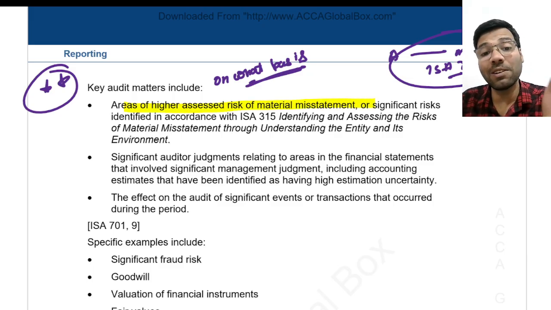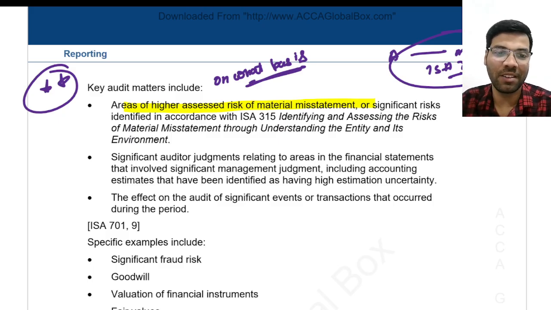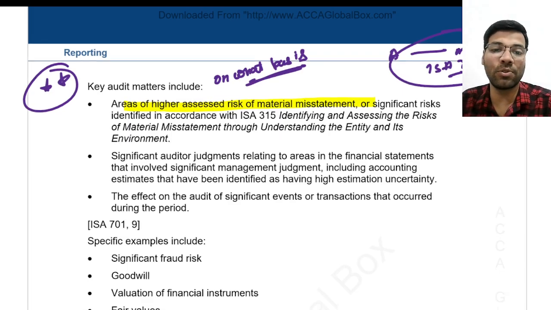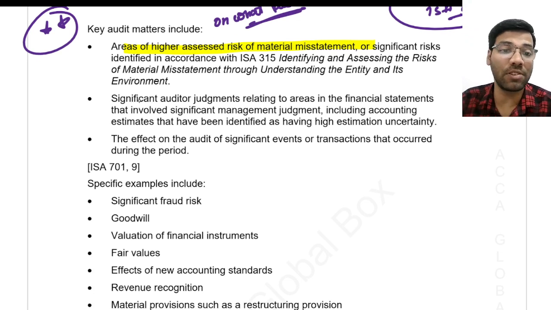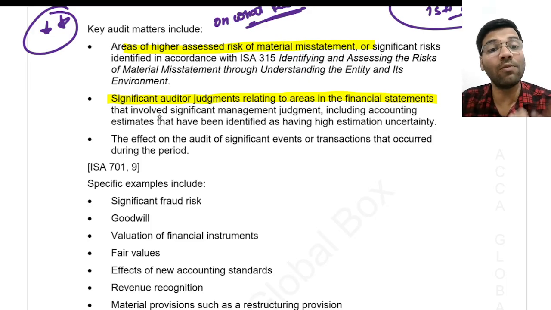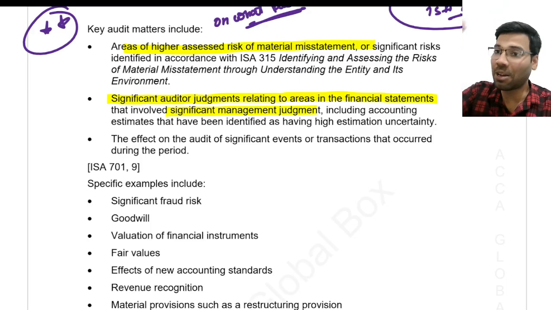Okay, and this will be determined by the auditor as per ISA 315, identifying and assessing the risk of material misstatement through understanding the entity and its environment. And not only that, the auditor also may pick these issues based upon another criterion, which is called significant auditor judgment relating to the areas of financial statements that involve management judgments. In financial statements, there are a number of items where management judgments are involved.